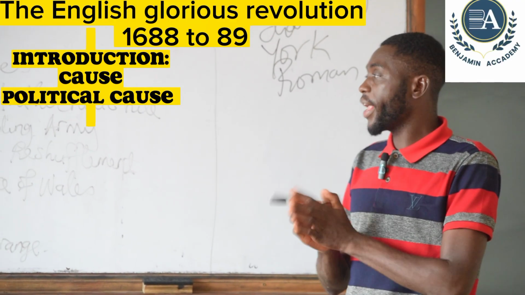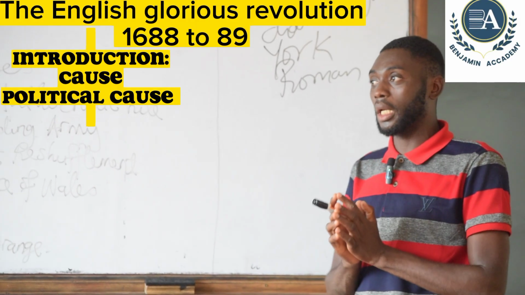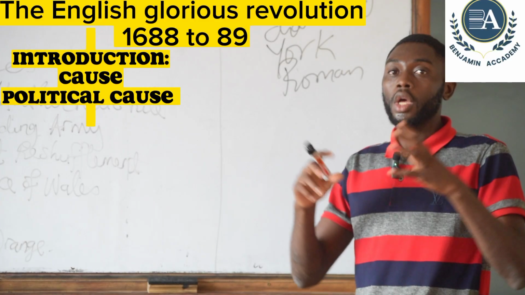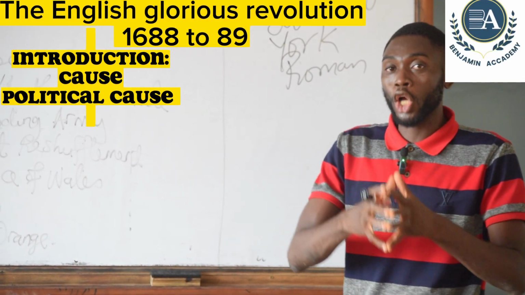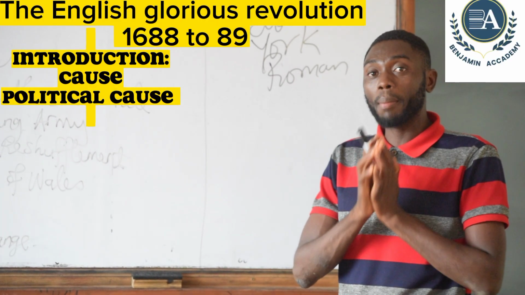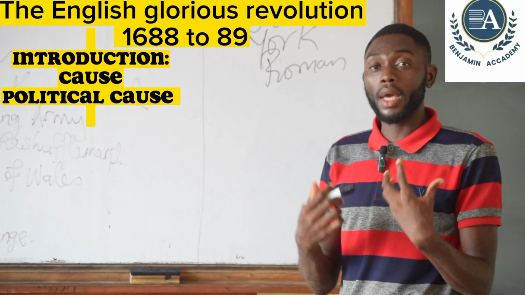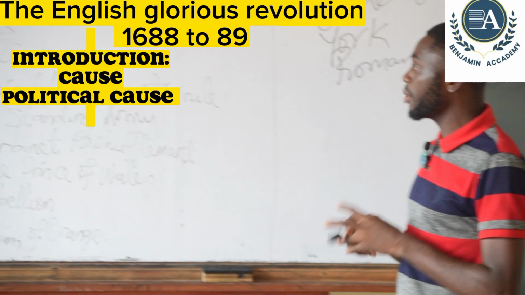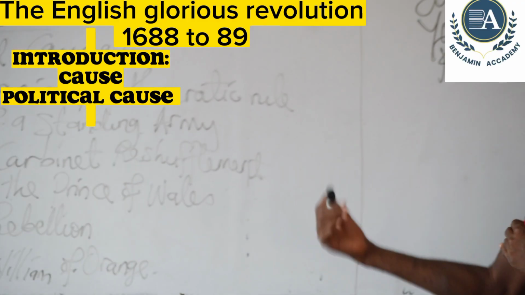Now, we are going to look at the causes of the Glorious Revolution in England, where in most cases we will be dividing them into two sets of factors. We have political and religious factors. But among these factors that contributed to the outbreak of the English Glorious Revolution, the most important one was the religious factor. We are going to examine political factors for the revolution in England first, and then we'll enter into the religious factors.